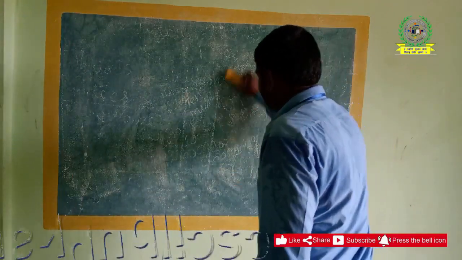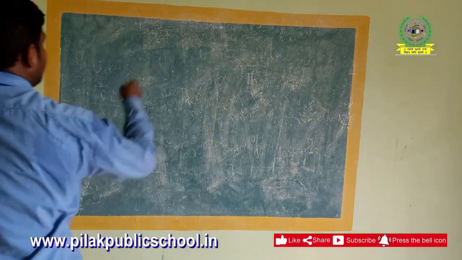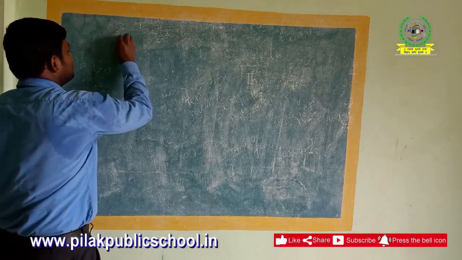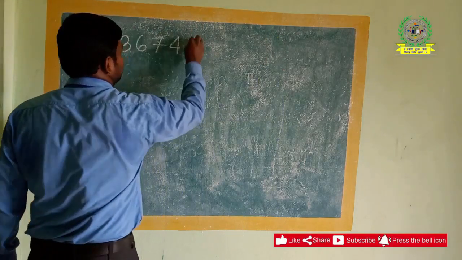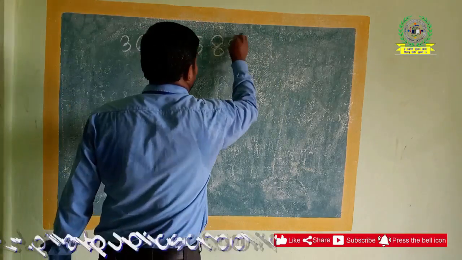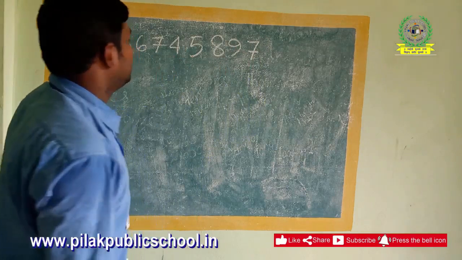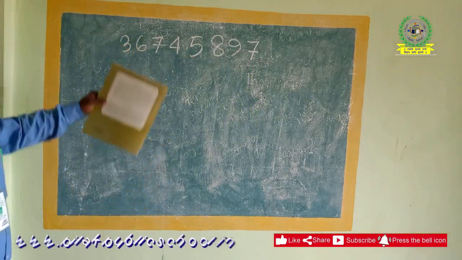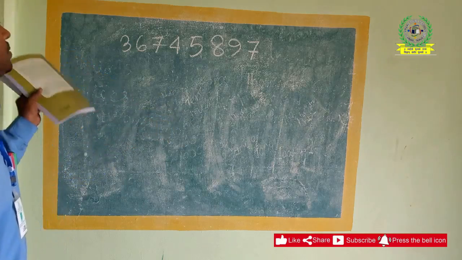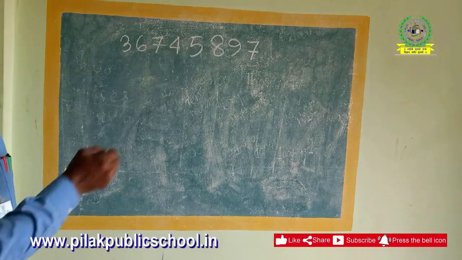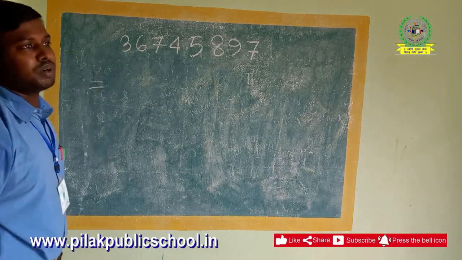Say here I am going to write a number, for example 3, 6, 7, 4, 5, 8, 9, 7. I have written 8 digits. You can write more than 8 or fewer than 8 also. This will show how we can write the numbers in the international way. First of all, we have to insert some commas.